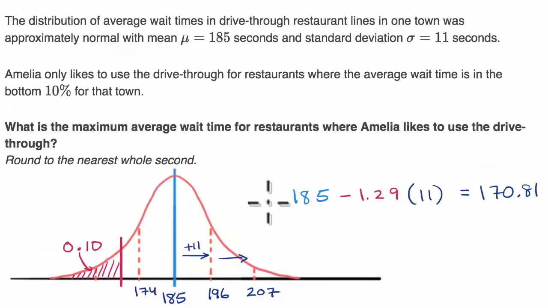There's a couple of ways to think about it. If you really want to ensure that you're not going to cross the 10th percentile, you might want to round to the nearest second that is below this threshold. So you might say that this is approximately 170 seconds. If you were to just round normally, this would go to 171, but just by doing that, you might have crossed the threshold. But in all likelihood, for this application where someone is concerned about wait time at drive-thru restaurants, that difference of a second between 170 and 171 is not going to be mission critical, so to speak. But you could safely say 170 or 171 seconds will meet Amelia's needs.